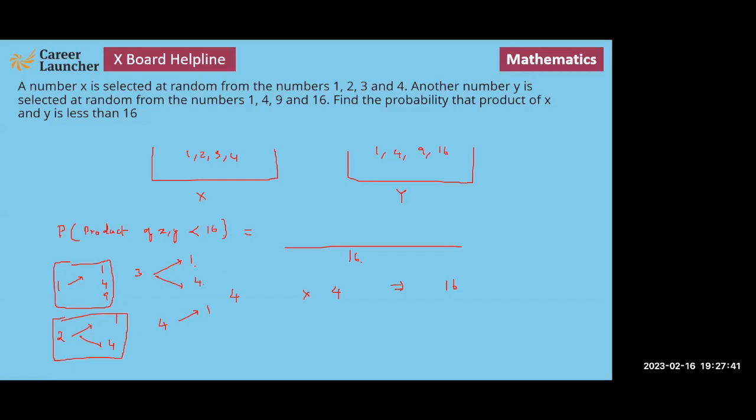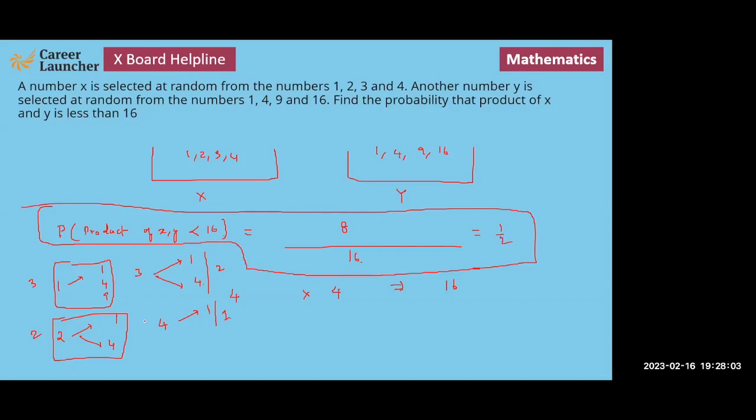So if I look at all the possibilities here, you'll see there are 3 here, 2 here, 2 here, and 1 here. So that makes it 8 possibilities. So hence the probability that the product is less than 16 is half. इसमें हमेशा आपको, I mean, it will always be better if you put all the combinations of the numbers. सारे combinations जो with a product less than 16 वाले हैं, अगर आप सबको लिखोगे, तो I think it will always be better.